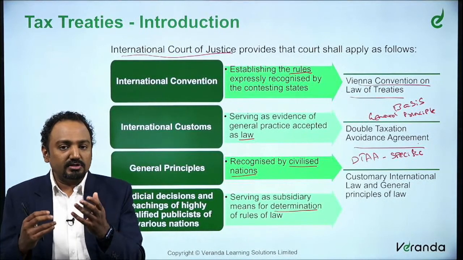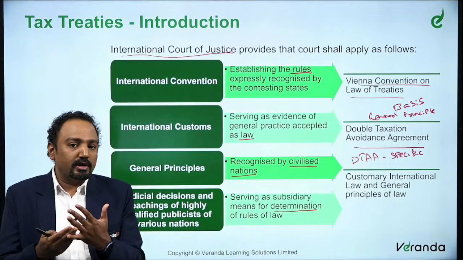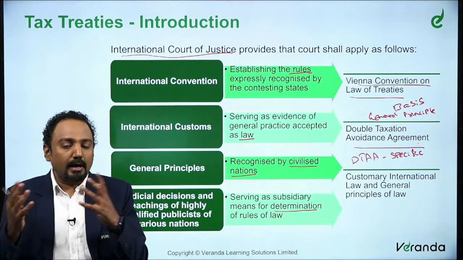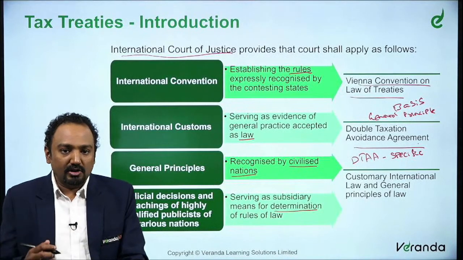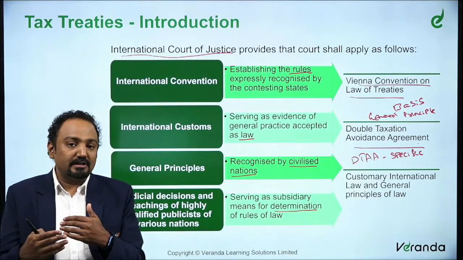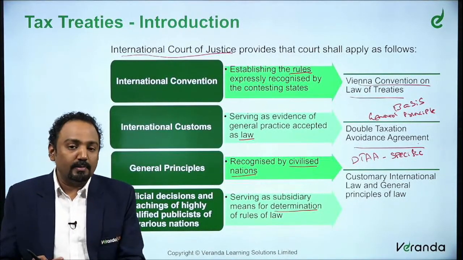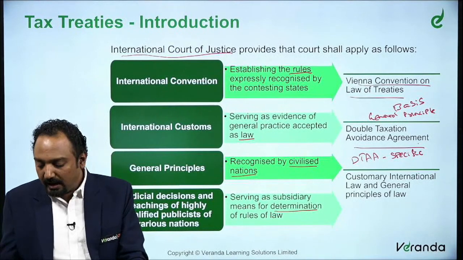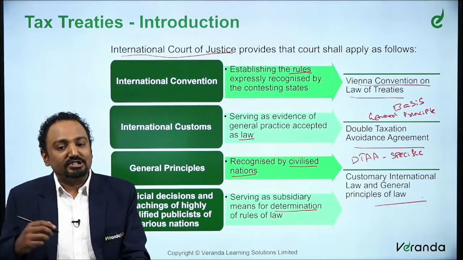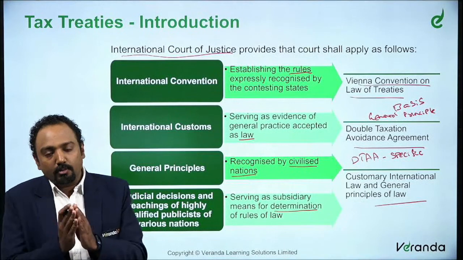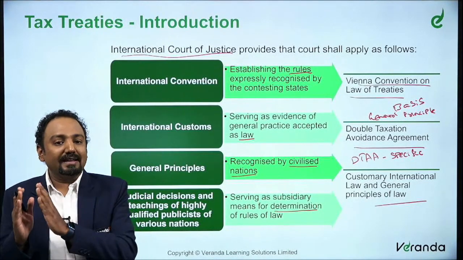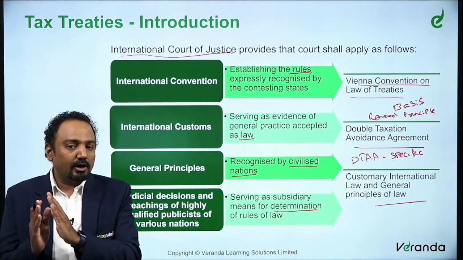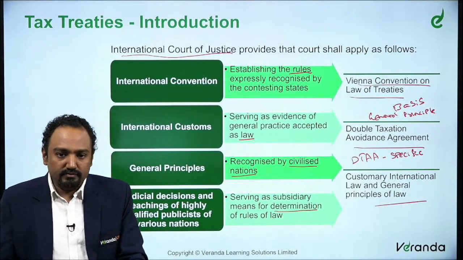There could be other laws which are globally supporting, things like OECD, the United Nations could come up with various guidelines to undertake a particular transaction or set a principle in how a transaction should probably happen. So that's what you call customary international law and general principles of law. So this is about the International Court of Justice, what they follow and what are the international laws that are basically adopted by the International Court of Justice.